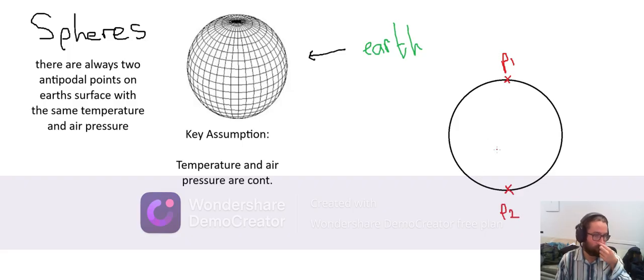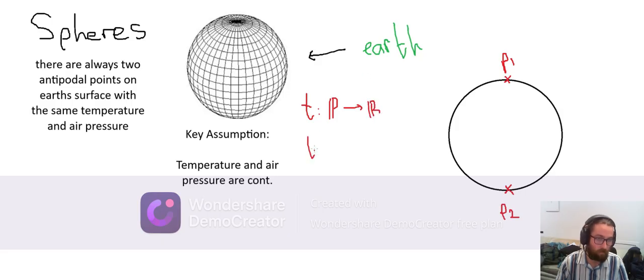Now, I need some sort of elegant way to speak about the temperatures at P1 and P2. So let's create some kind of function. I'm going to call the function T. And it's going to take in a point, I suppose, from the set of points. And then it's going to output, I guess, a real number. This is going to be the temperature. So for an example, we might say that T of P1 equals 15.2, which means that it's 15.2 degrees at P1. So this is the function we're going to use. It's going to be called T.